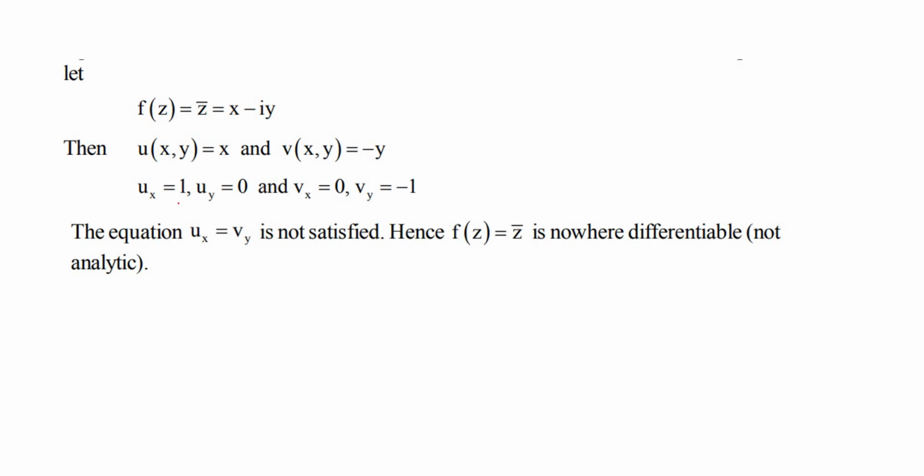Our first condition is ux equal to vy, but here it is not satisfied: ux is 1 and vy is minus 1. Hence f(z) = z bar is nowhere differentiable. Nowhere differentiable means it is not analytic.